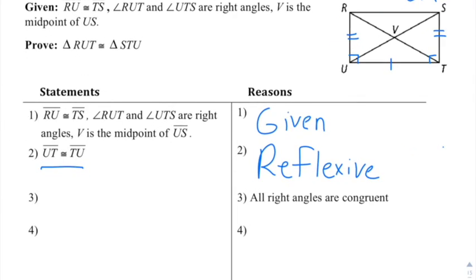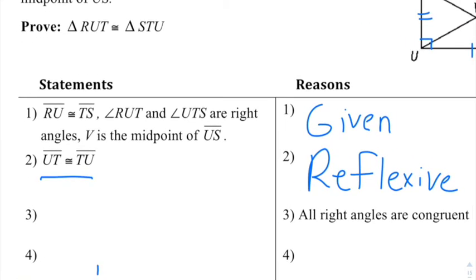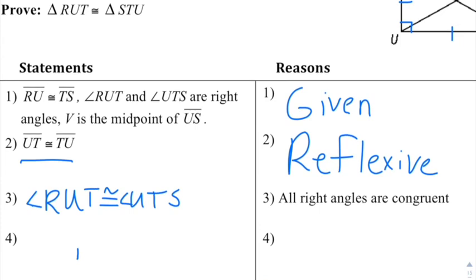So it's actually technically reflexive because those are the same. All right, and then since RUT and UTS are right angles, we're going to say that they are congruent to one another. So RUT is congruent to UTS. And I guess I need to put my angle symbol there. All right angles are congruent.